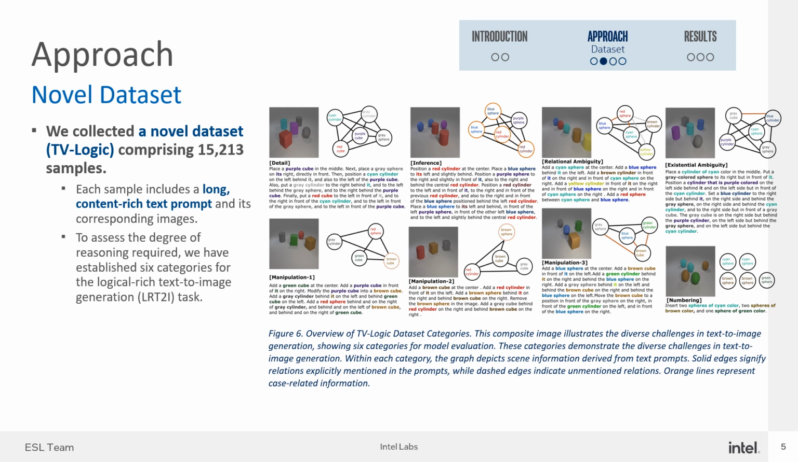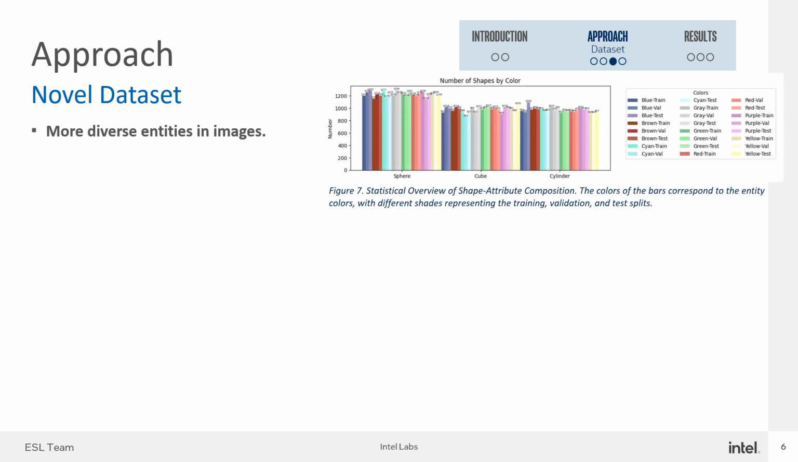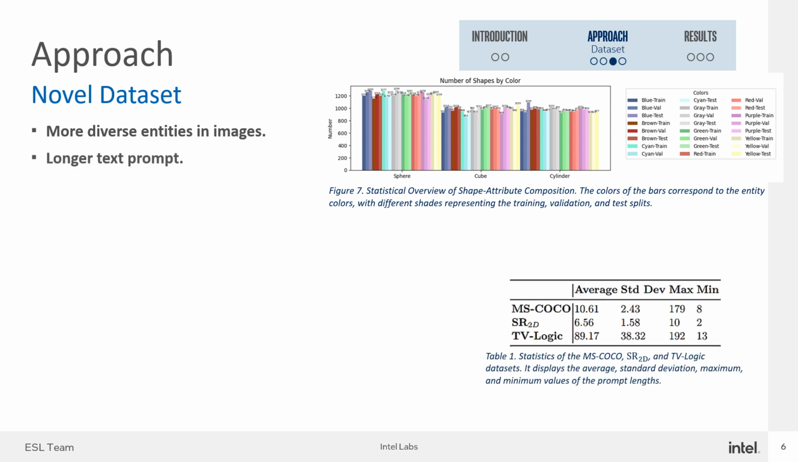To assess the degree of the reasoning required, we have established 6 categories for the logic-rich text-to-image generation task, which are shown in Figure 6. Figure 7 shows the distribution of each shape attribute composition. Our research focused on balanced data with logic-rich text prompts. Datasets like Microsoft COCO provide detailed annotation for basic training, but they lack emphasis on the complex relational concepts and reasoning operations central to our task.